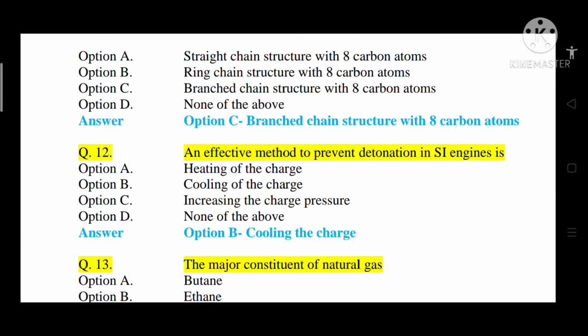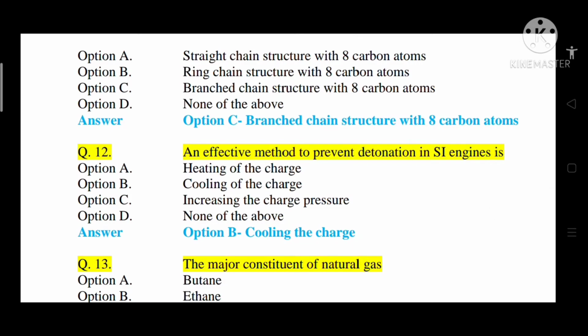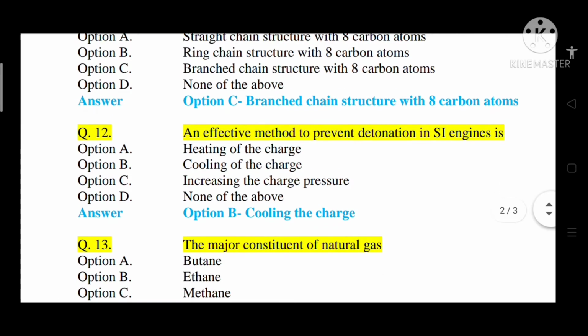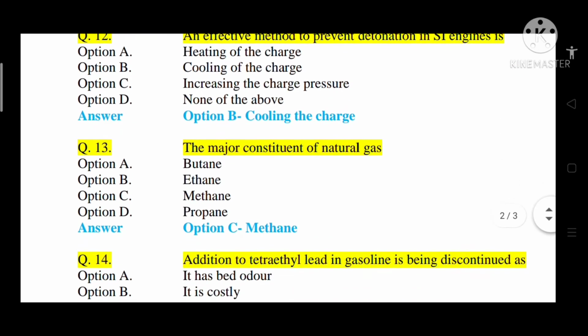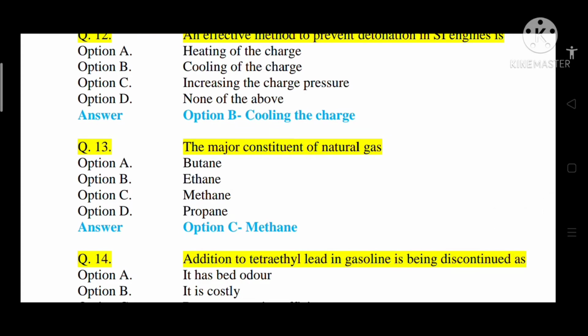By cooling the charge, the temperature of that charge decreases, and because of that the overall temperature is less, so the end charge temperature is also less. They will not reach their autoignition temperature, so it can prevent detonation in SI engine. So option B is correct, cooling the charge. Question number 13. The major constituent of natural gas is option A butane, option B ethane, option C methane, option D propane. So the correct answer is option C, that is methane.